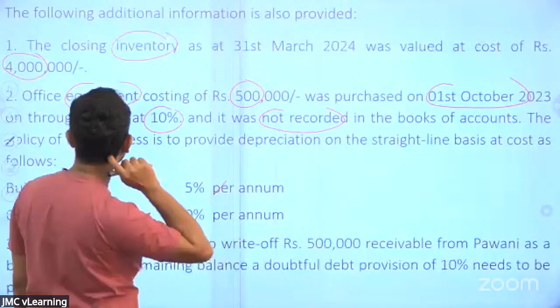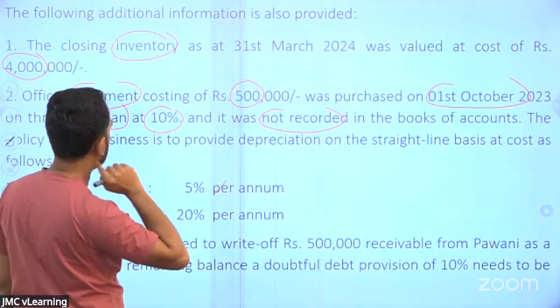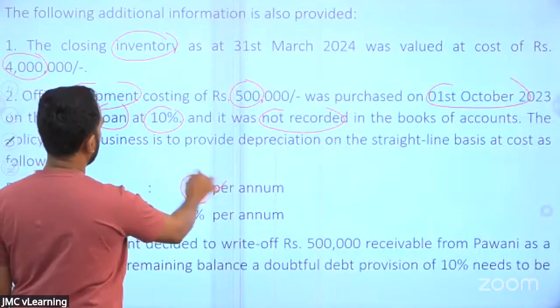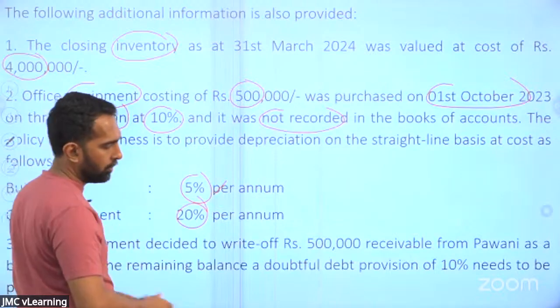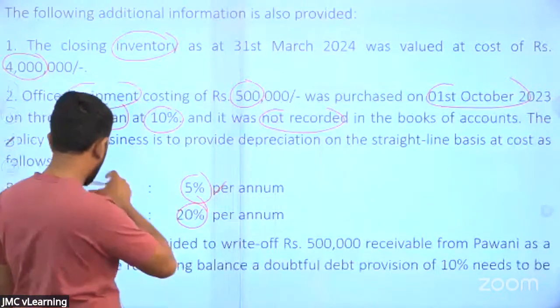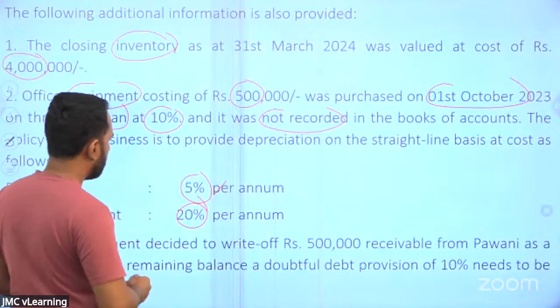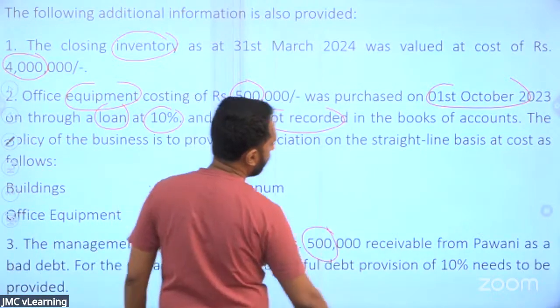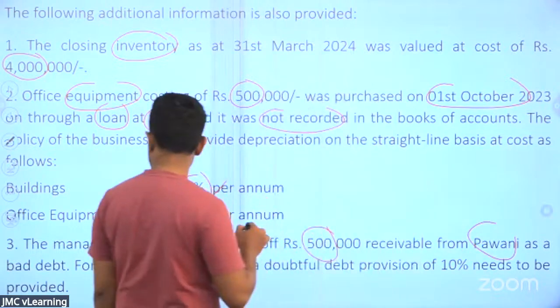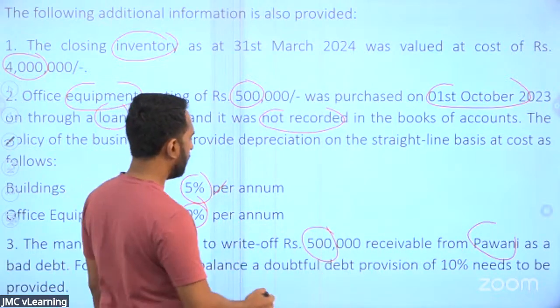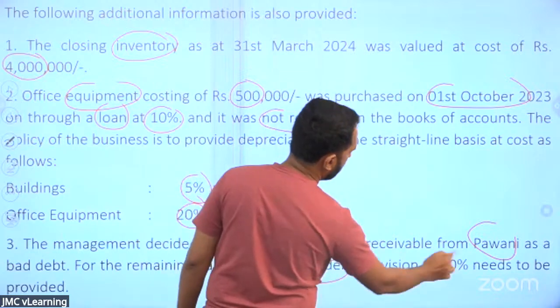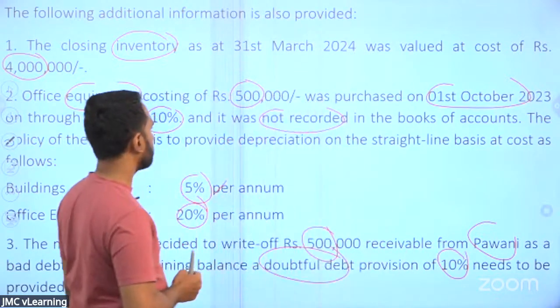So the loan is not recorded, equipment is not recorded. Depreciation: building 5%, office equipment 20%. The management decided to write off 500 receivable from Papani as a bad debt. For the remaining balance, a doubtful debt provision of 10% is needed.